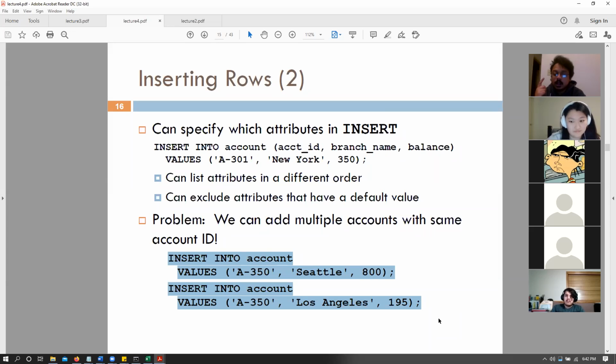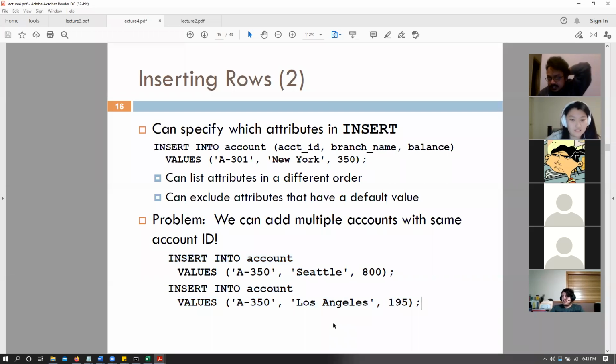So on that note, we talked about this in terms of relational algebra. What do we need to have as our attribute to make sure that particular attribute cannot be duplicated? That particular attribute will always be unique. Is it something to do with primary key? Exactly. We want to make sure that our account ID is a primary key so that it is always unique, because that is what we use to address our rows.